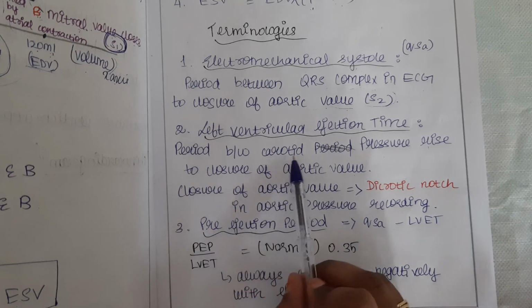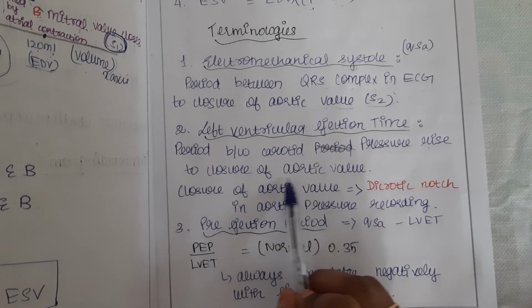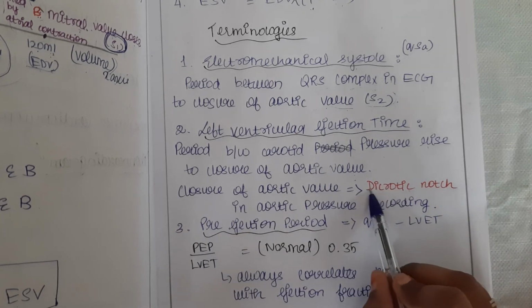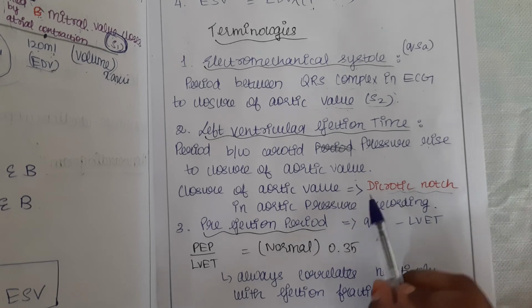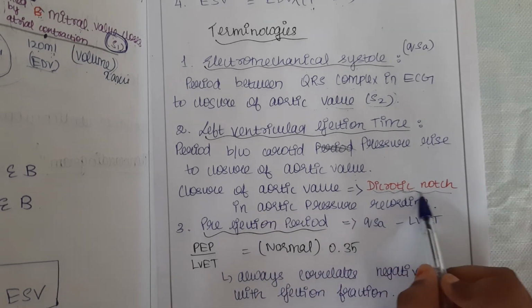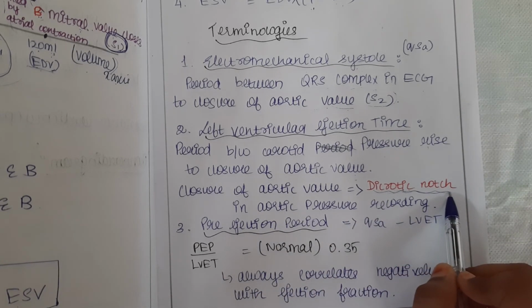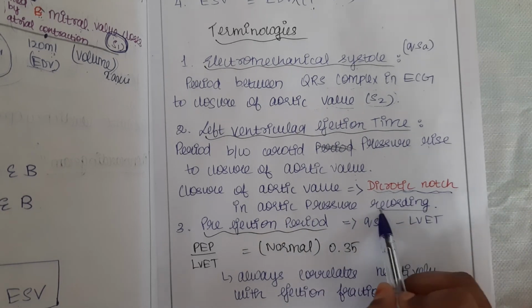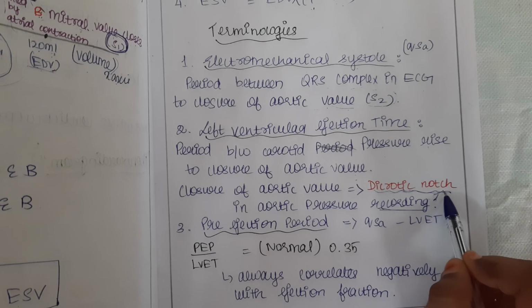So the period between the aortic pressure rise to the closure of the aortic valve. The closure of the aortic valve is called the dicrotic notch. Where it happens in aortic pressure recording, this dicrotic notch is seen.